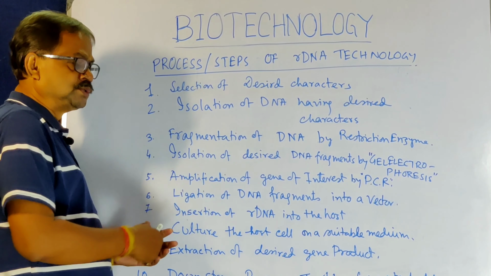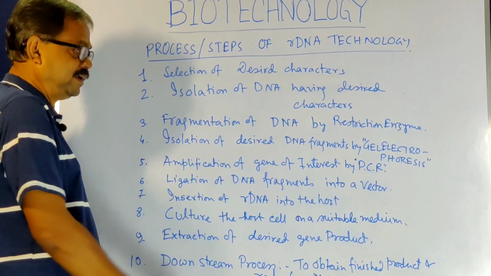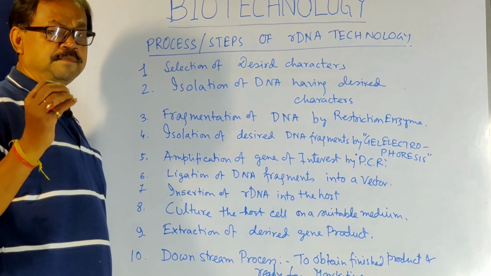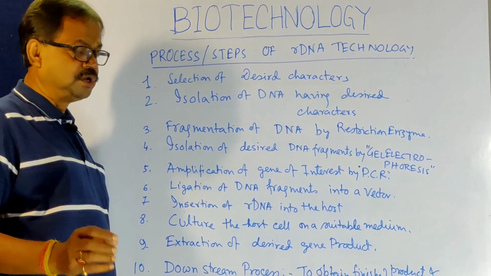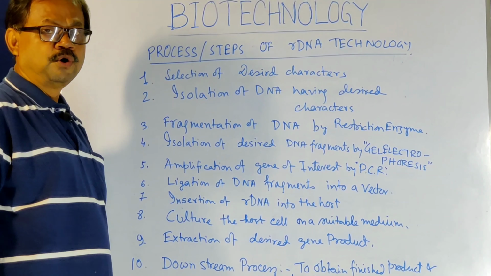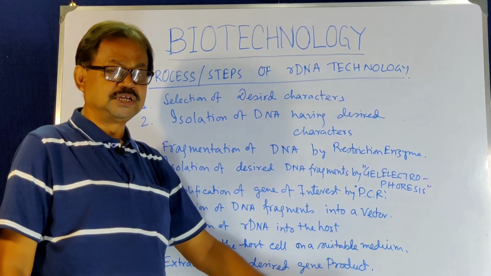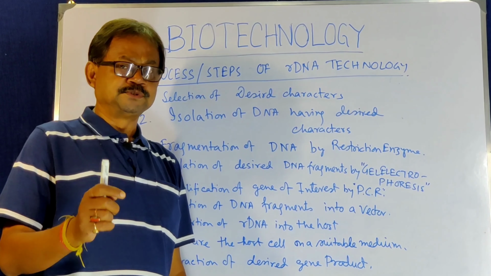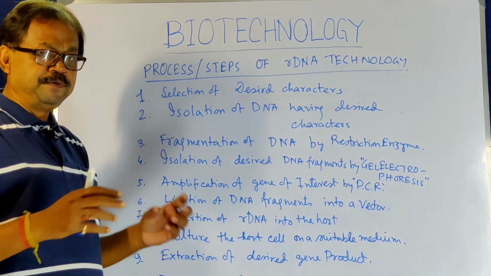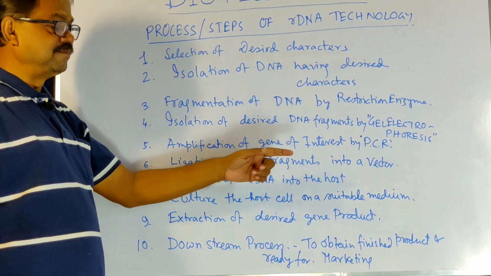Next comes what small portion we get by gel electrophoresis, that should be amplified, meaning many copies to be formed by the process of PCR. PCR means polymerase chain reaction. It is also a very important step for recombinant DNA technology, because this process amplifies the DNA fragments. Next, ligation of DNA fragments into the vector.